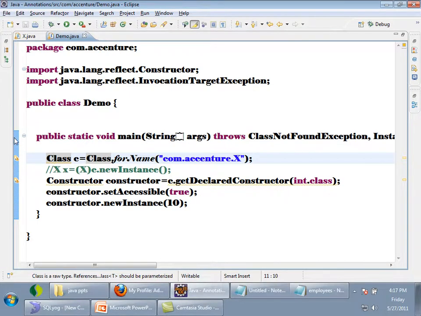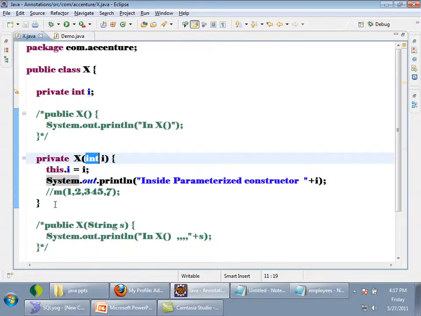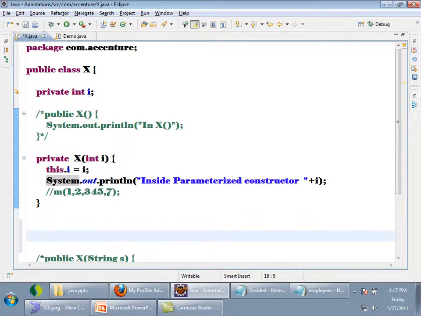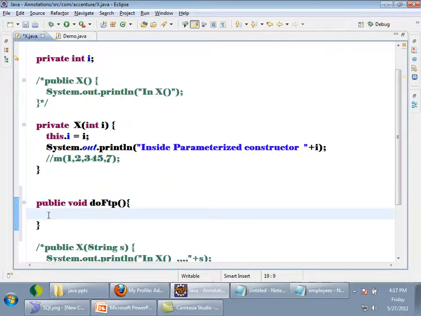If you want to get the method, let me create a simple method in class X. Public void doFTP. Then in doFTP, I'll write System.out.println("doing FTP" + i). I'll just check whether the i is accessible here or not.